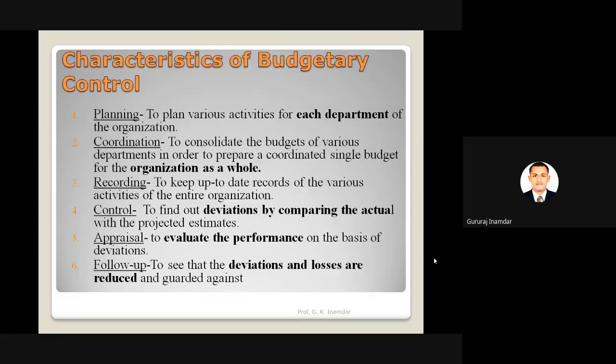Characteristics of budgetary control: planning. To plan various activities for each department of the organization. These are the characteristics of the budget. First is planning. The entire budget will be the addition of the budgets of the different departments. So each and every department has to give its budget to the head of that organization. So this is planning.